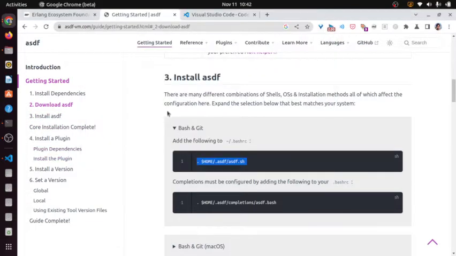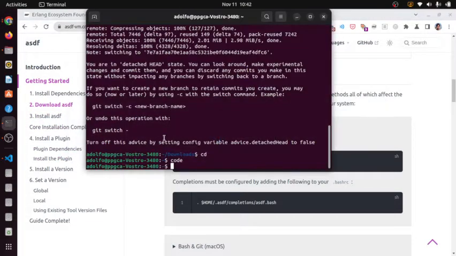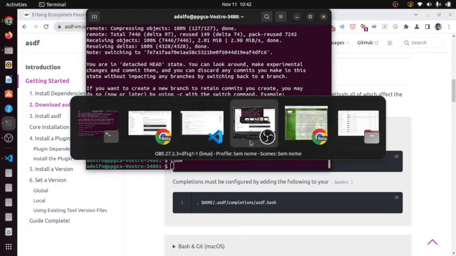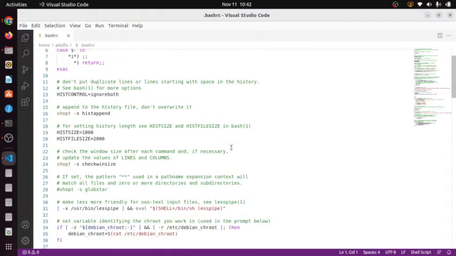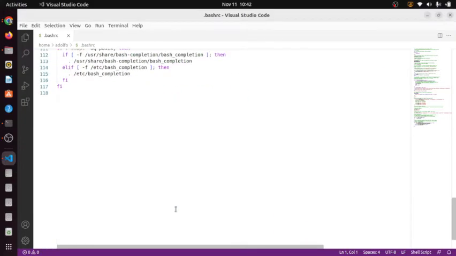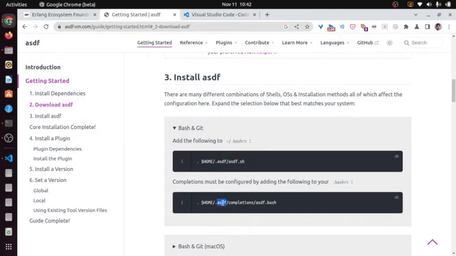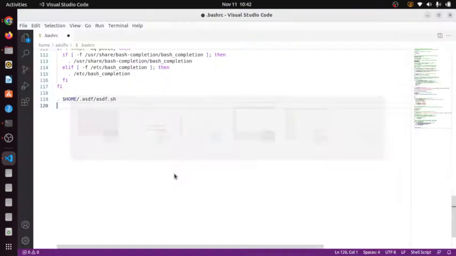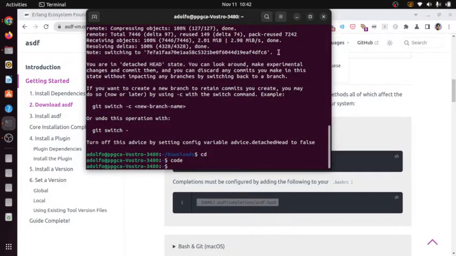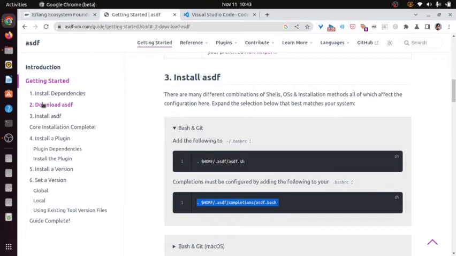Where's my bashrc? It's here. So I'm going to add it as the last line. What else? And this. Okay, now that I saved, I believe I must close this and open the terminal again.